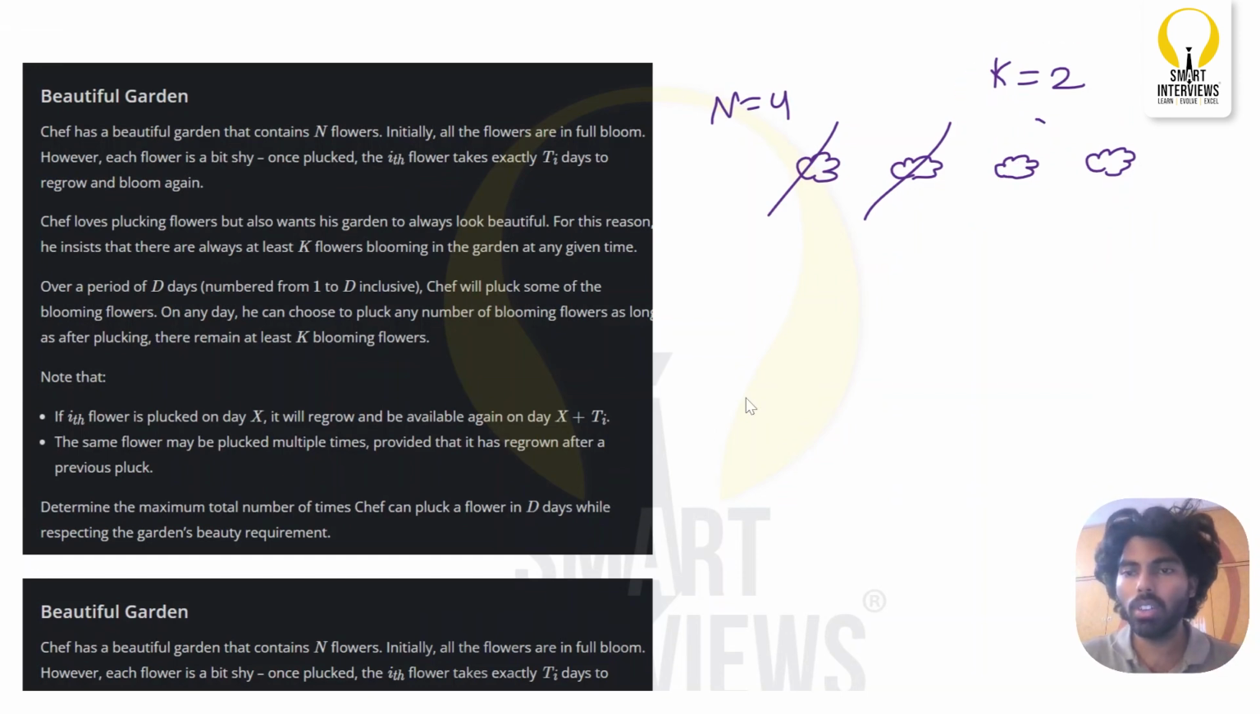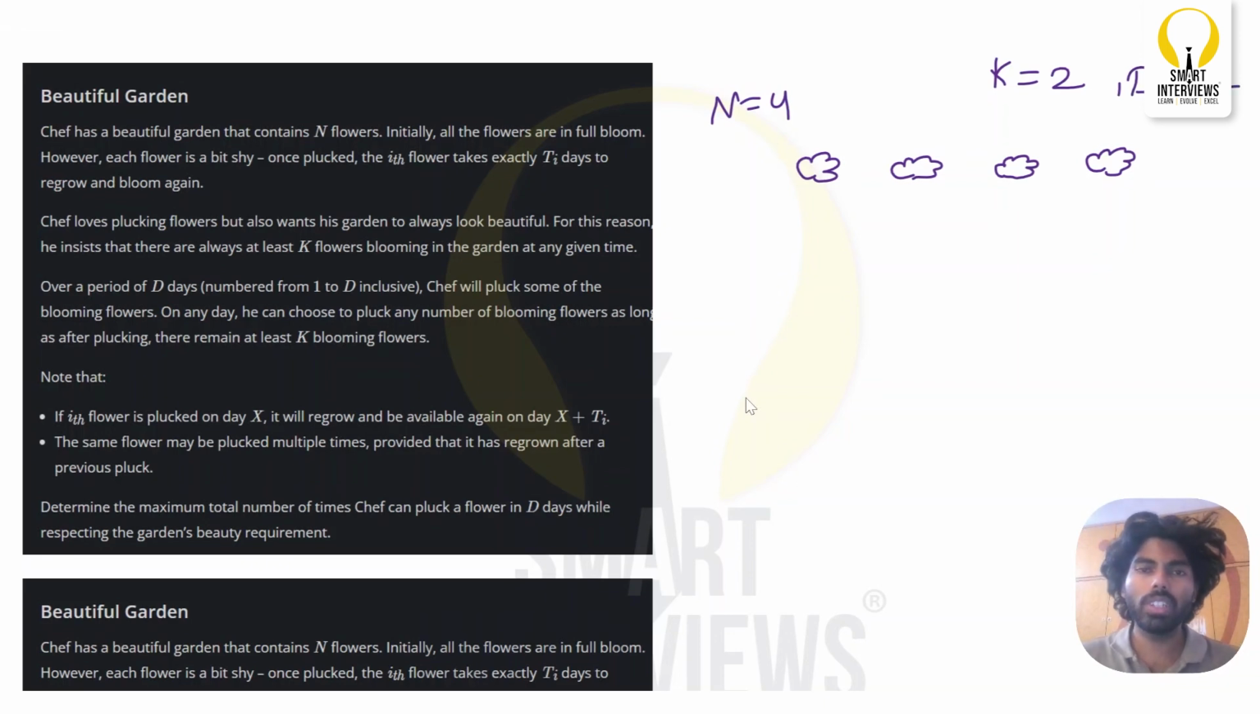Okay, so I cannot pluck these 2 flowers. Over d days, numbered from 1 to d, the chef will pluck some blooming flowers. On any day he can pluck any number of flowers. Assume there are d number of days. Okay, let's assume d equals 2.